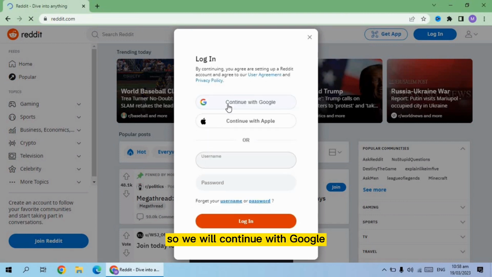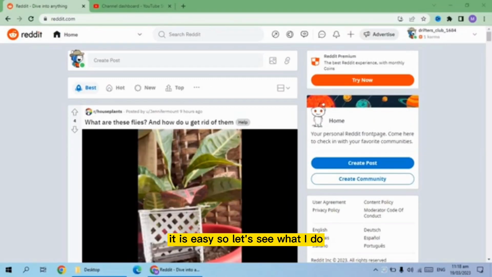So here we will continue with Google because we already have a Google account. It is easy, so let's see what I do. As you sign up with your Google account, you will reach this screen which is in front of you. Explore this site by scrolling upward and downward. So guys, it's a very professional site.